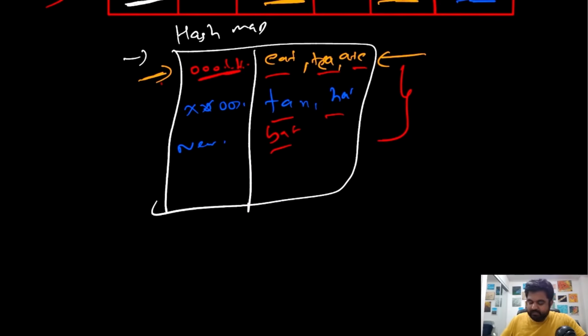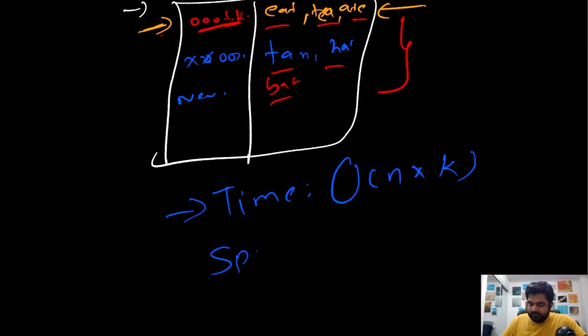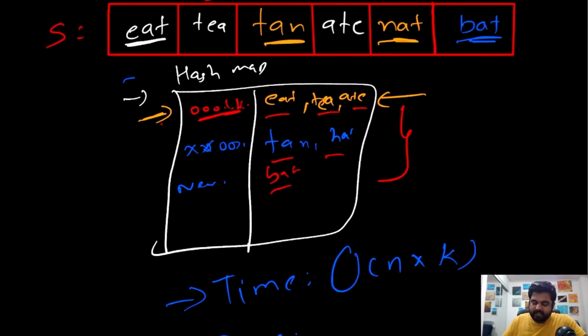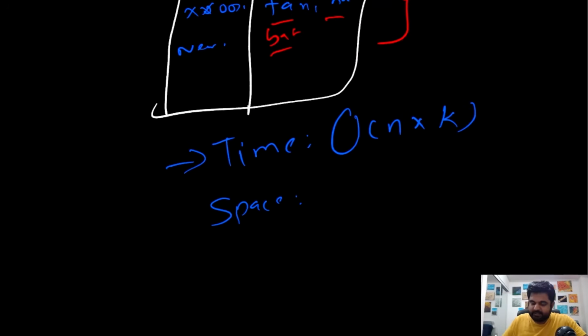If we see the time and space complexity for this one, the time complexity is actually going to be big O of n times whatever the maximum length of k is. In terms of space complexity, we are actually creating an additional hash map, so that is going to take some additional space. But this is also going to be big O of n times k, where k is the longest length of any given string and n is the number of strings that are present inside the given input.